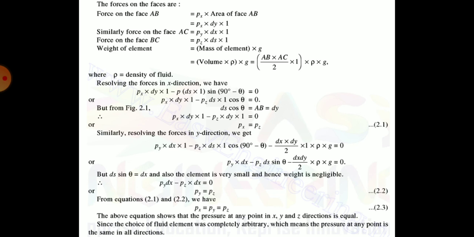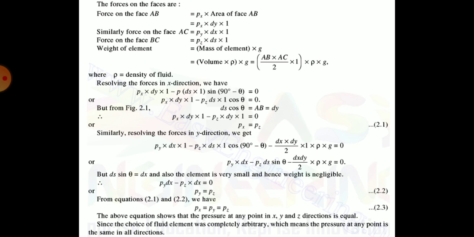Now the force of weight of the element. Weight of element is equal to mass of element into g. But we know the mass of element is volume into rho. Therefore, weight of element is equal to volume into rho into g.